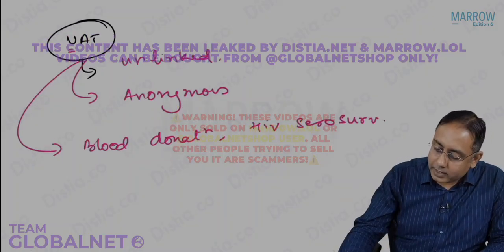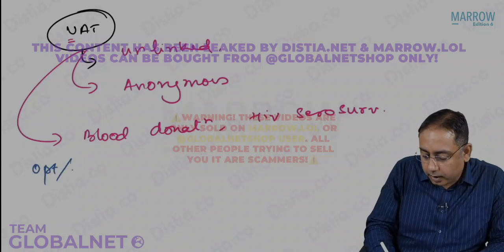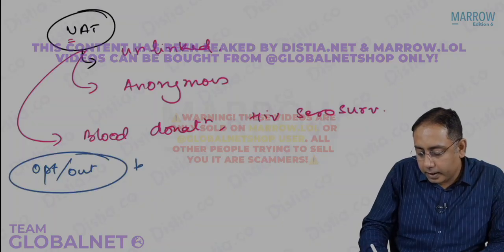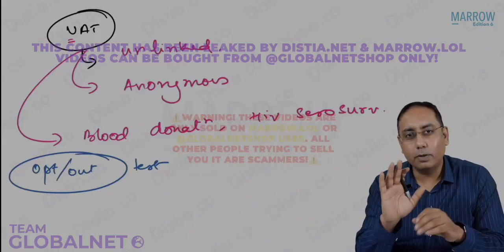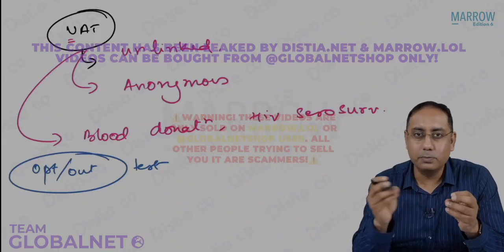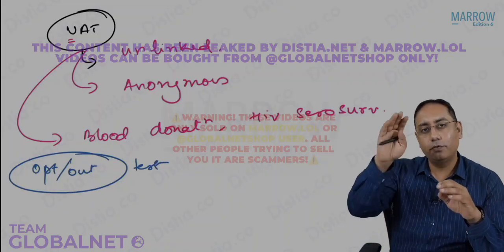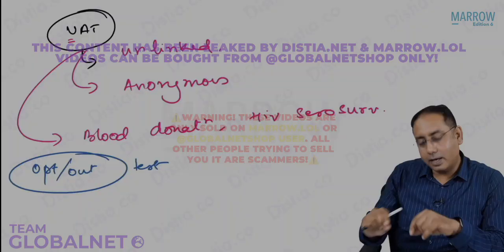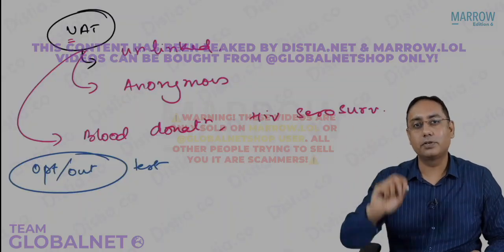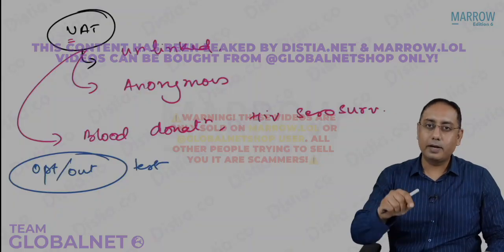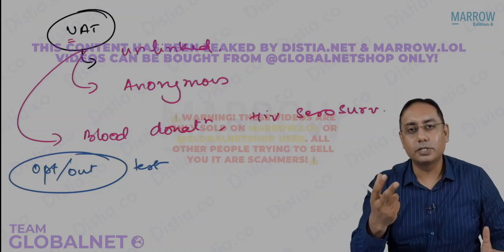Along with the UAT testing, you should also know that there is something called opt-out testing. What do you mean by opt-out testing? It is better understood this way: you must have filled a Google form sometime in your life, some form on your computer when you log into a new website. So you fill a form that my name is this, and in the last there is a small line written that yes, I want to receive free updates or free emails or some brochures from you. You go there and it was already checked. You go there and uncheck it. Why? Because you don't want spam in your mail.